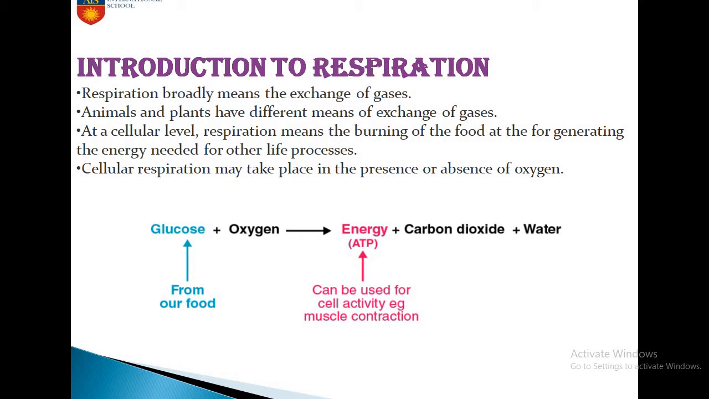So respiration broadly means the exchange of gases, but animals and plants have different means of exchange of gases. At the cellular level, respiration means that when the cell is respiring, it is burning food to regenerate the energy needed for other life processes. The energy which we get in the form of ATP is utilized for the other life processes. Now, cellular respiration may take place both in the presence and in the absence of oxygen.